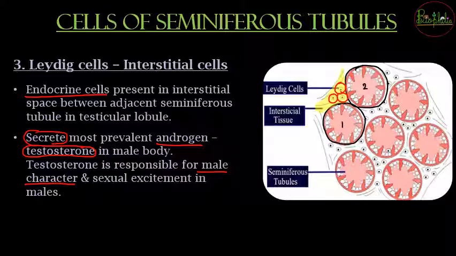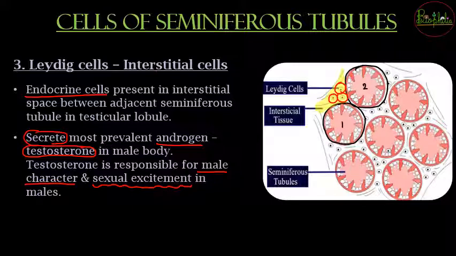And one more function of testosterone, that is sexual excitement. So whenever the testosterone level rises, the sexual excitement can occur in the males. So these are the two functions, that is male character, that is secondary sexual characters, you can also call it that way. So secondary sexual characters, a male character will be because of testosterone release, and even the sexual excitement will be because of the testosterone released by the Leydig or the interstitial cells.